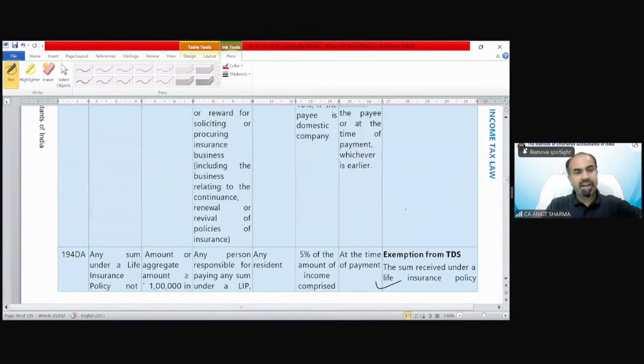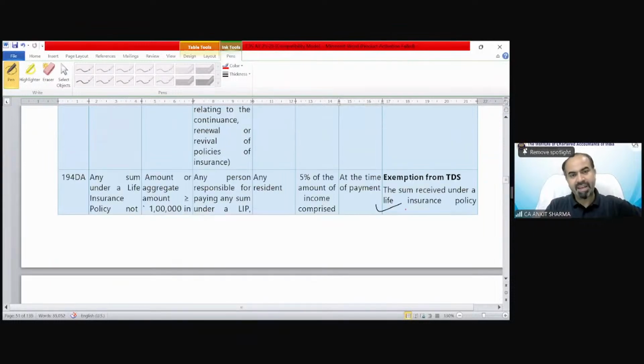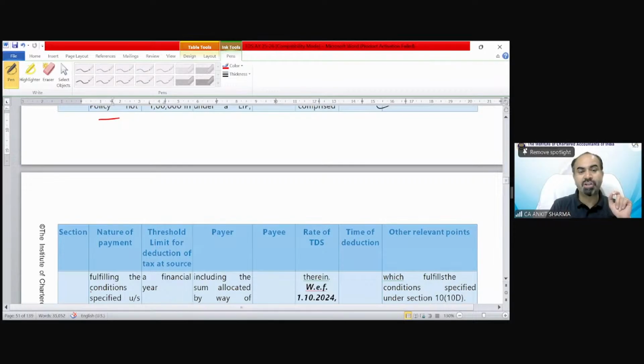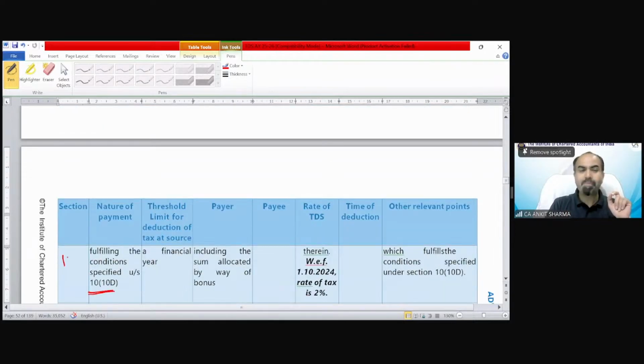Now section 194DA. Any sum under a life insurance policy not covered under section 10(10D). You might remember the provision of income from other sources in which we discussed this section 10(10D).